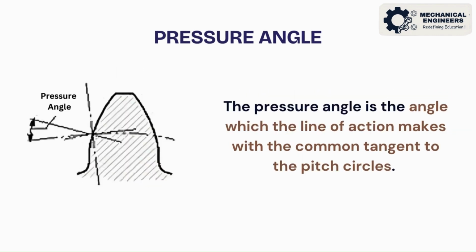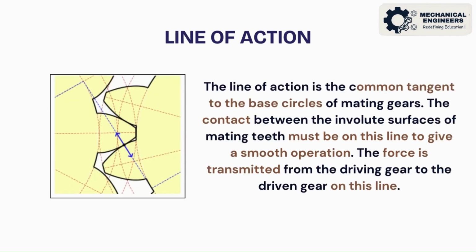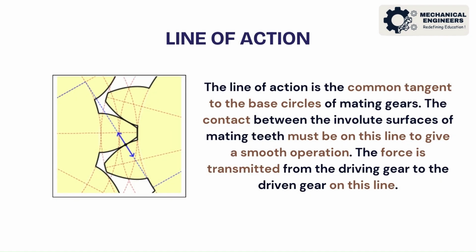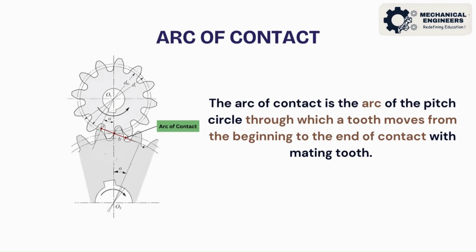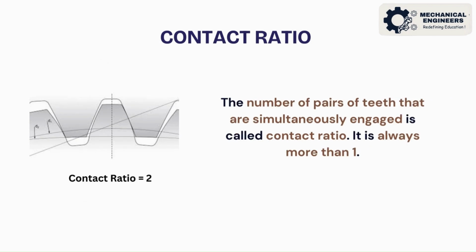Pressure angle is the angle which the line of action makes with the common tangent to the pitch circles. The line of action is the common tangent to the base circles. The contact between the involute surfaces of mating teeth must be on this line to give a smooth operation. The force is transmitted from the driving gear to the driven gear on this line. The arc of contact is the arc through which a tooth moves from the beginning to the end of contact. The number of pairs of teeth that are simultaneously engaged is called contact ratio. It is always more than one.